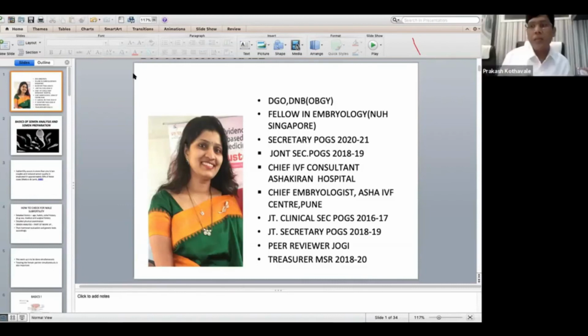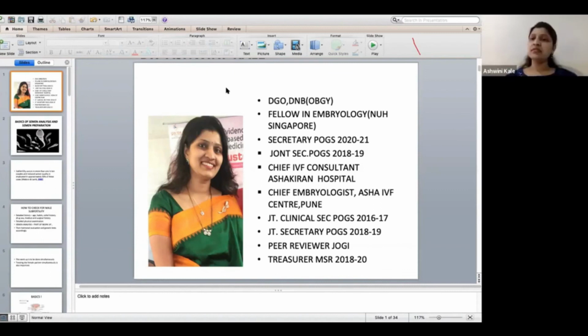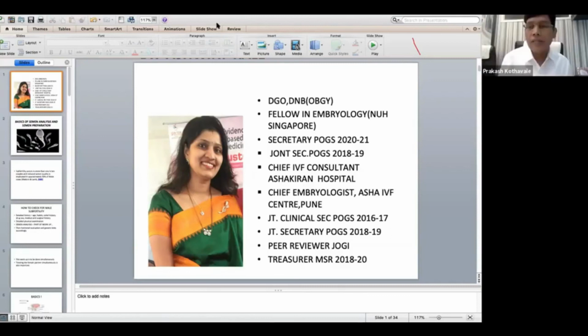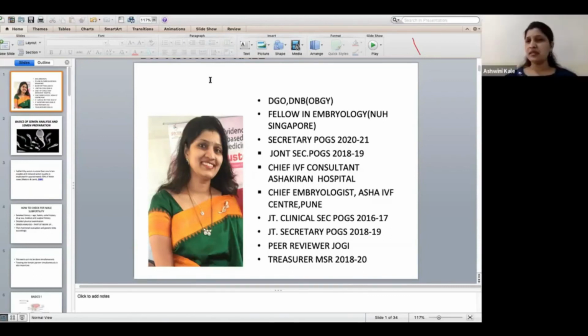And if liquefaction doesn't happen with the pipette up and down movement, then what will you do? If the patient has persistent liquefaction problems, you could put some media inside and then give it to the patient for collection and ask him to just shake it after he gives the sample. That solves the problem of liquefaction. Or you mix an equal amount of media once it is in the lab and do up and down pipetting. 100% of the time the problem of liquefaction is solved. Is there any chemical or material that can liquefy? You can use bromelain, but it's generally not used by anybody nowadays. Initially, I used to use bromelain, but now this solves the purpose.